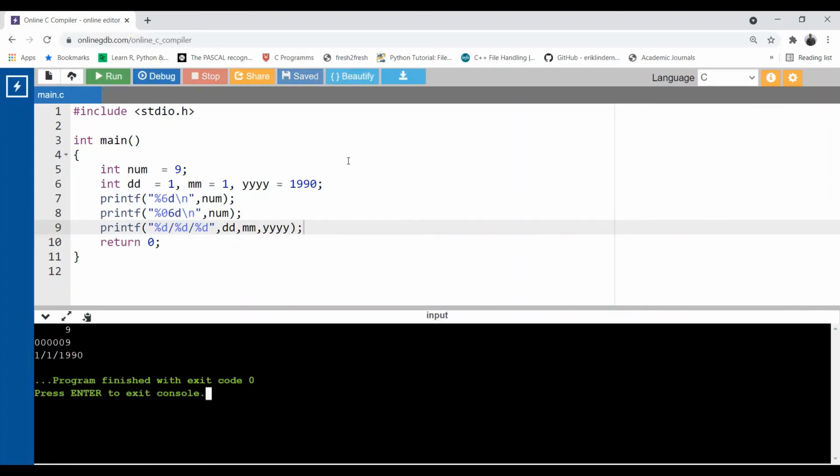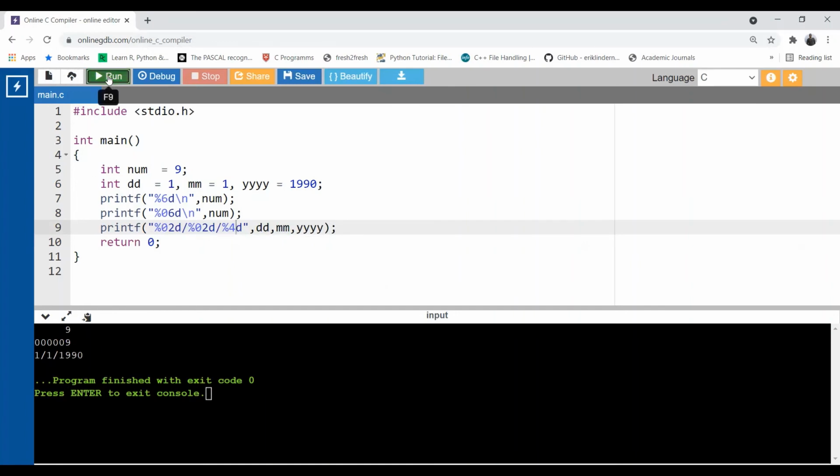Normally, when software or a document form is filled, they leave two spaces for the DD and two spaces for the MM. Why? The maximum day is 31 and the maximum month is 12, which contain two digits. So how can I fill the remaining space with zero here? You can use the zero filling concept. Set the width as 2 because there will never be more than two digits, and if anything is left, it will be filled with 0. Year is always 4, so you can keep it 4.